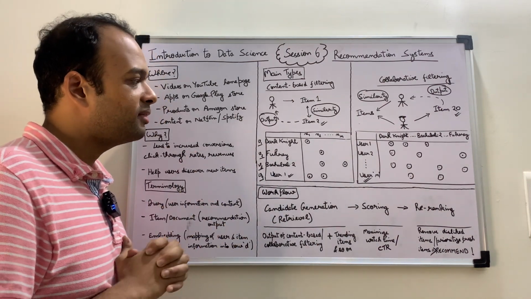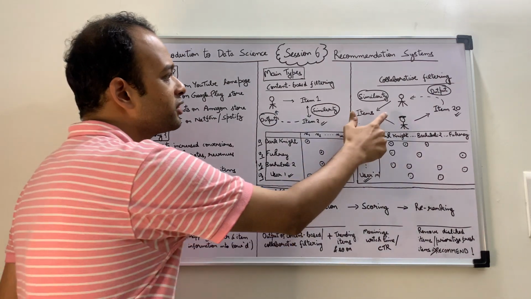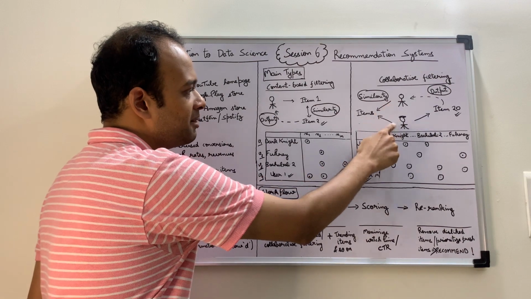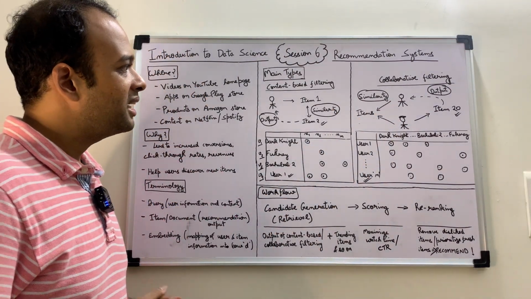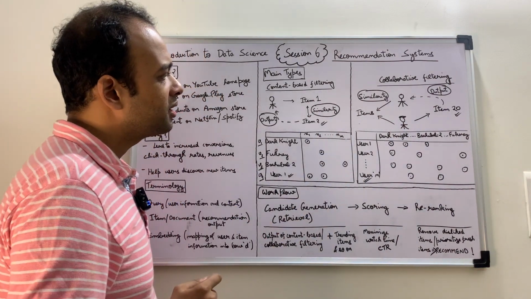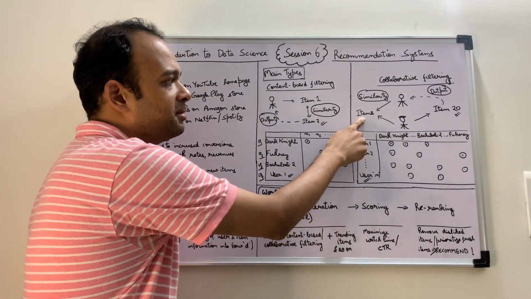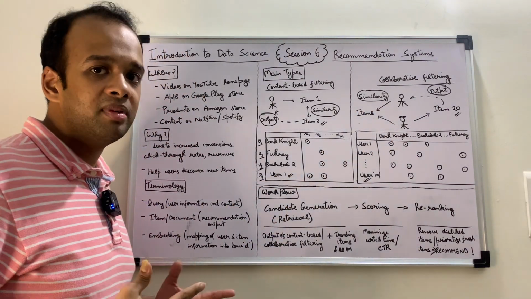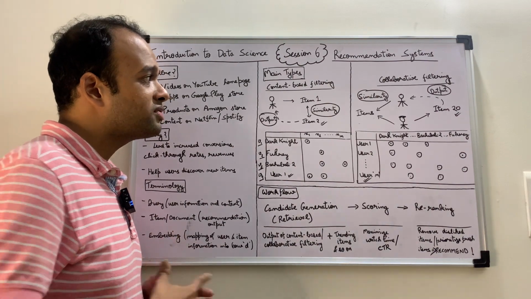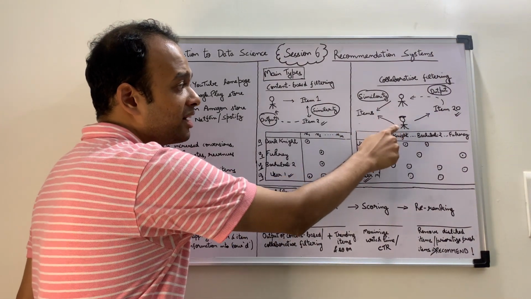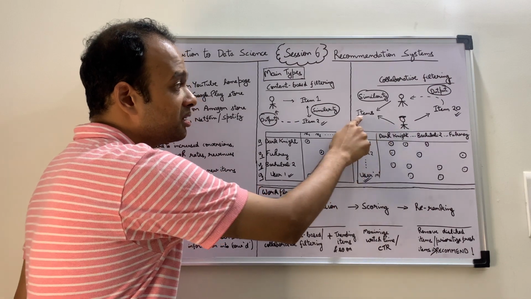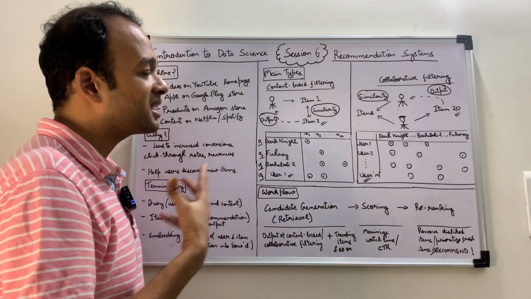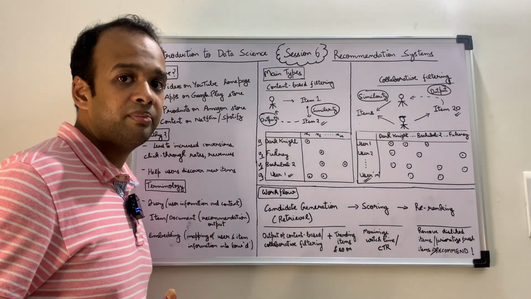Let's break it down very simply. Let's say there are two users, say Adam and Melissa, okay? And Adam and Melissa both have purchased a certain set of items, right? So we have identified that they are both similar. The recommendation that we want to do is for Adam, right? So we have identified Melissa based on her purchase history, and we have said that Melissa is similar to Adam, so let's consider her for the filtering algorithm.